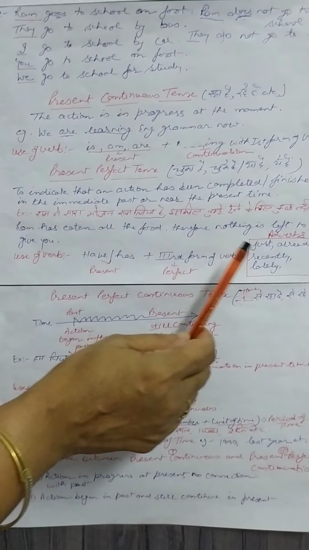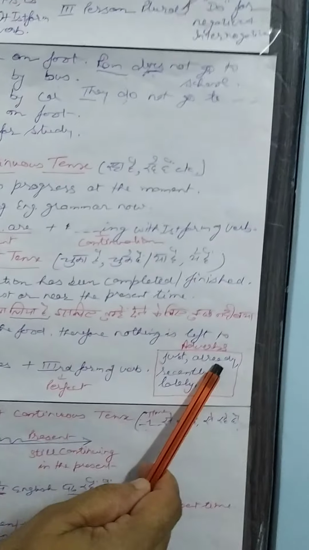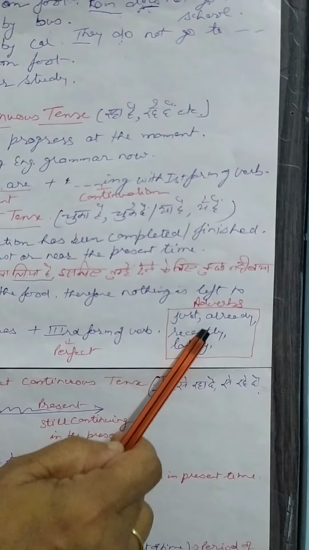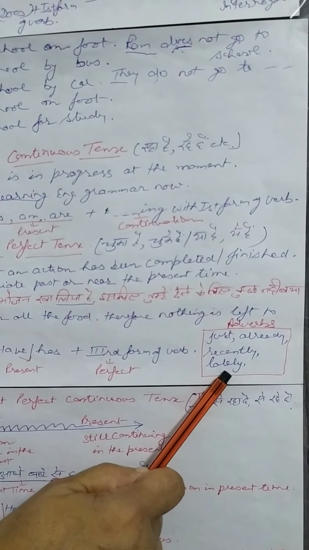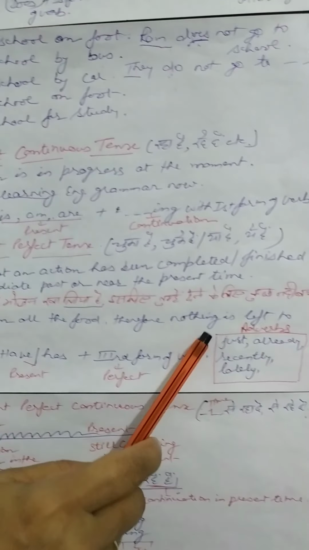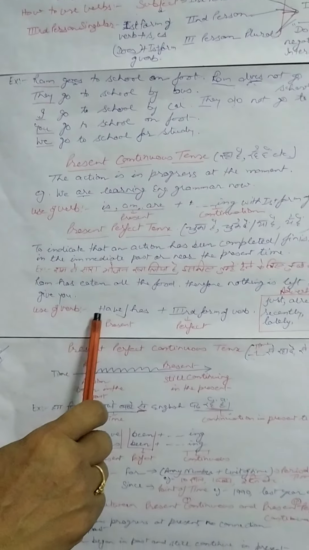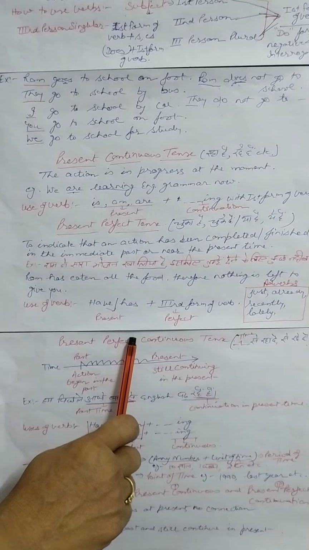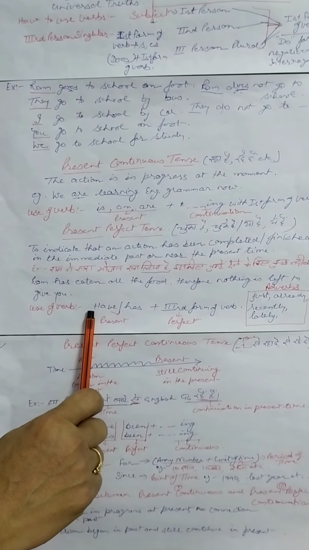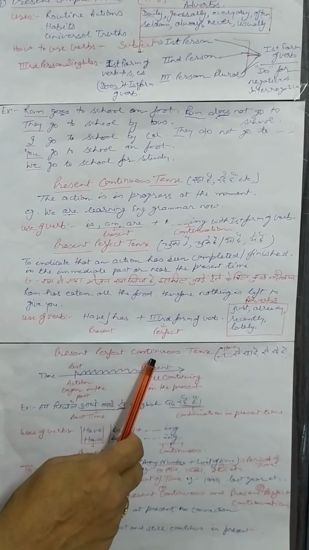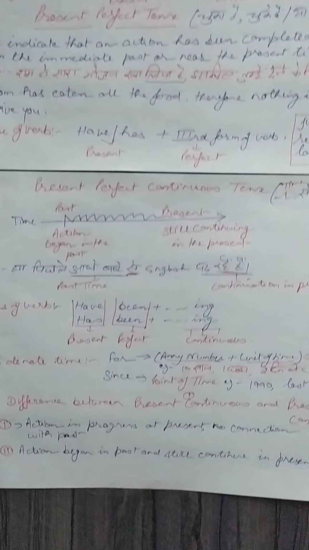Now one thing more, sometimes just, already, recently, lately, this kind of adverbs are given and you are asked to fill the correct form of verb. So most of the time you will add present perfect tense. You will write the verb in present perfect tense form. Is it clear? Okay. Now coming to present perfect continuous tense.